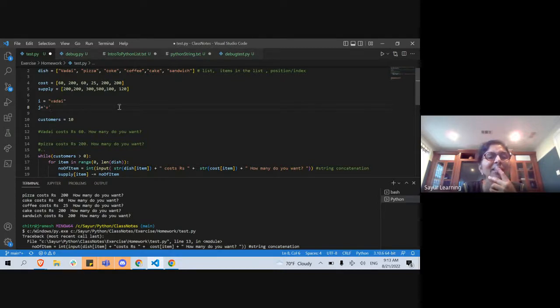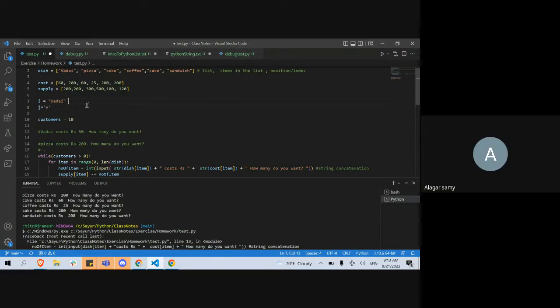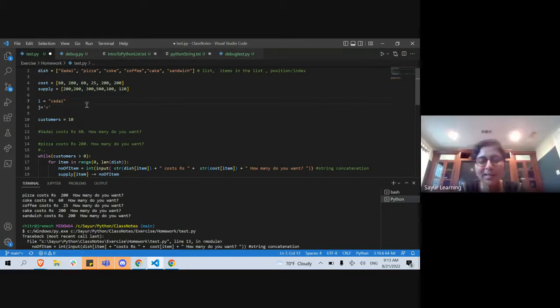Now, I don't know about Python, but what is the data type of J? I'm not sure if Python has it, but in C, who studies C here? Alagasami, what is the data type of J? Character, ma'am. It's a character, right? So if you have a single letter, one character, that's a character. A collection of characters is a string. Correct. String is nothing but a collection of characters. That's what a string is, right?